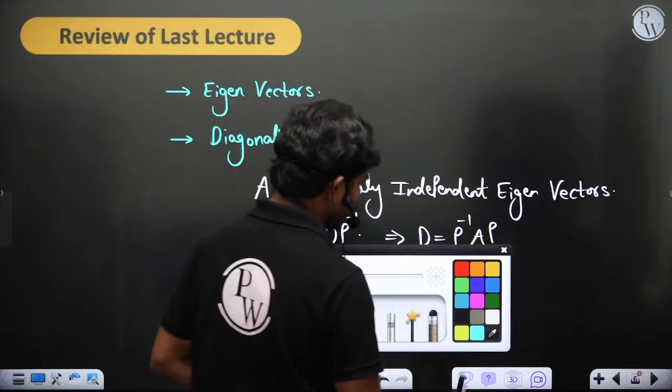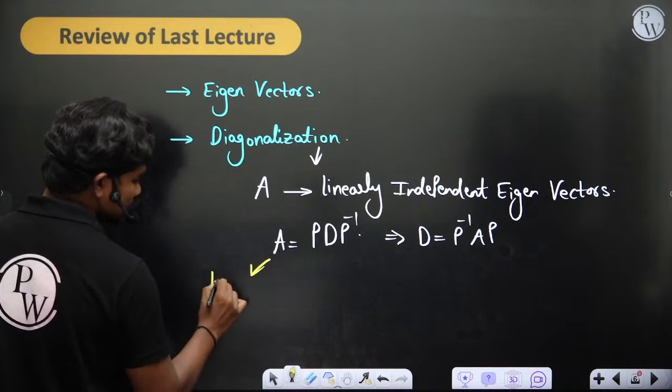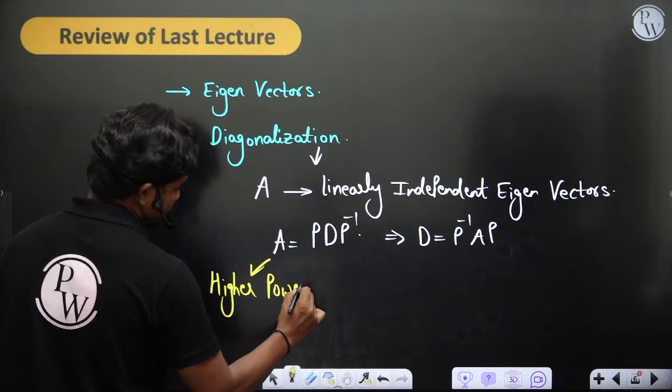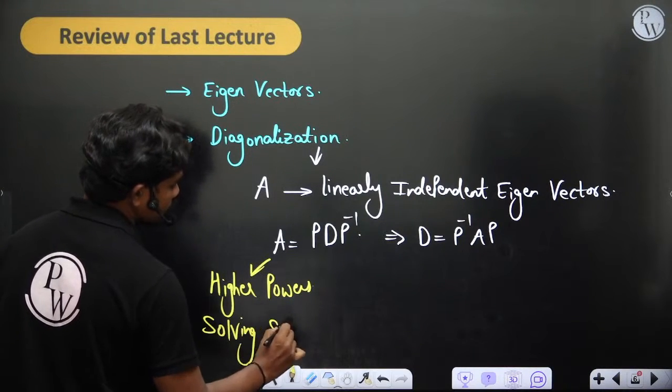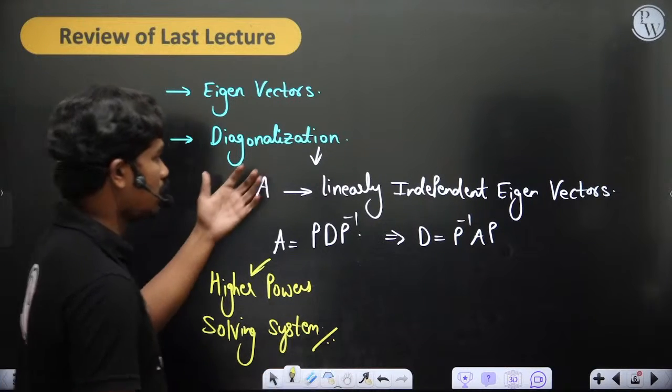Okay, so let's see. This diagonalization is one thing which we have seen. So this diagonalization is basically for calculating higher powers or for solving systems. Solving systems is what we have seen of course. Okay, and I have also given you some ideas about diagonalization.